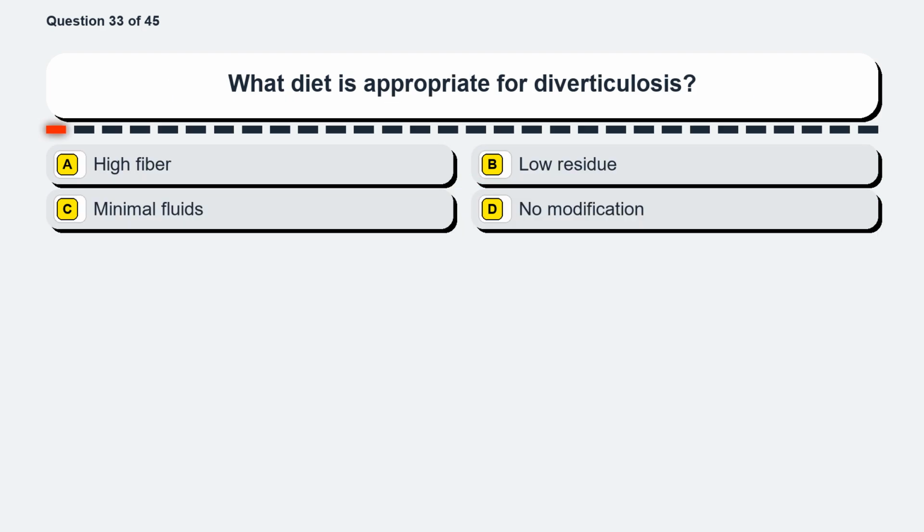Question 33. What diet is appropriate for diverticulosis? Option A, high fiber. Option B, low residue. Option C, minimal fluids. Option D, no modification.